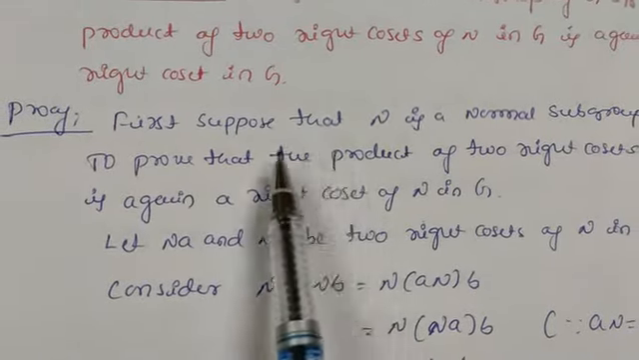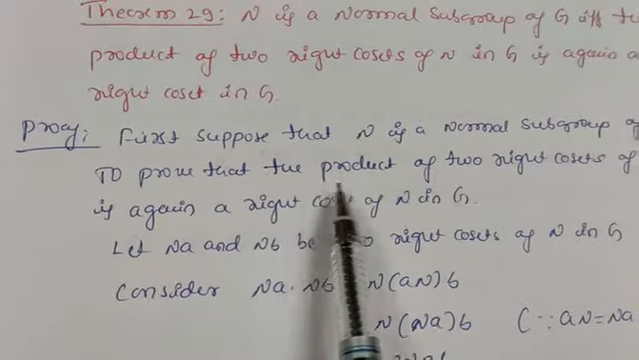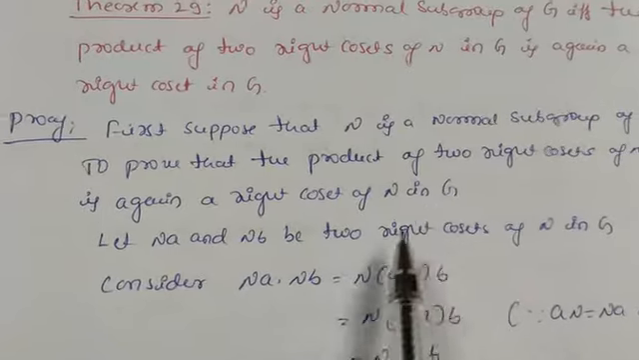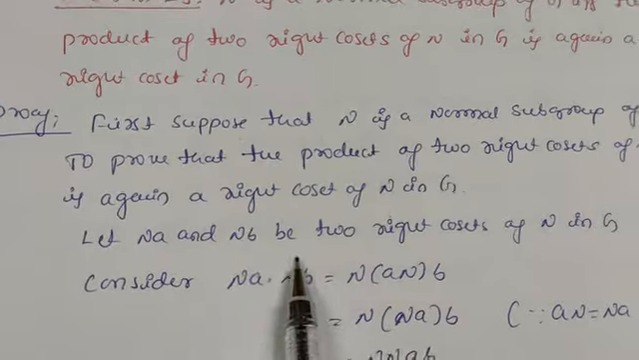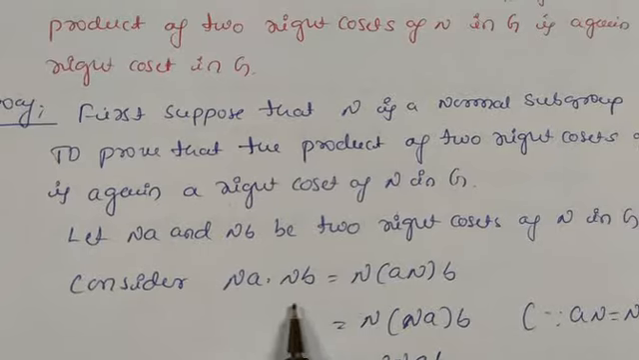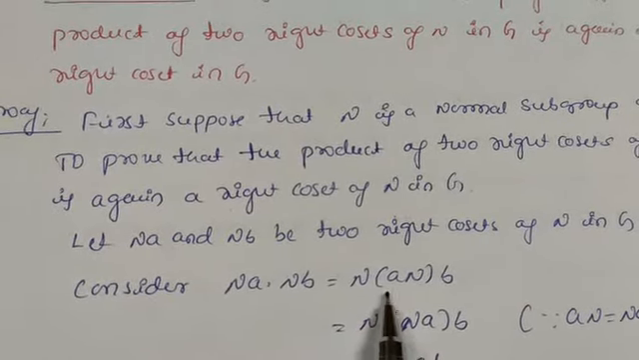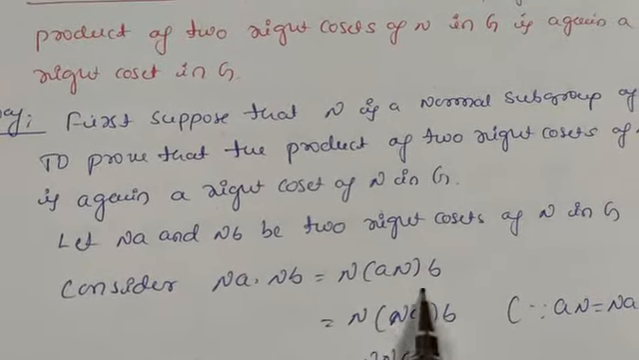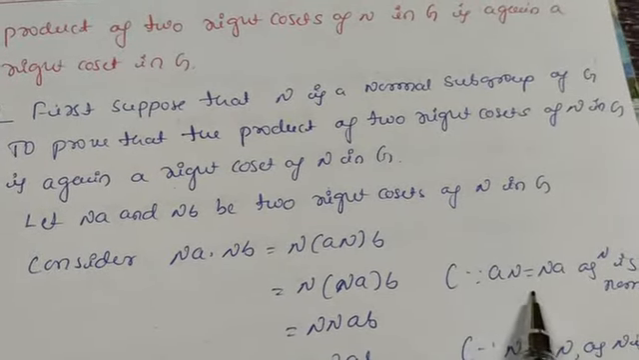Suppose that N is a normal subgroup of G. Then we have to prove that the product of two right cosets of N in G is again a right coset of N in G. Let Na and Nb be two right cosets of N in G. Let us consider the product Na into Nb, which is N into, taking these two together by the associative law, aN into b. This N into aN is the same as Na, because we have studied one property: aN is equal to Na.